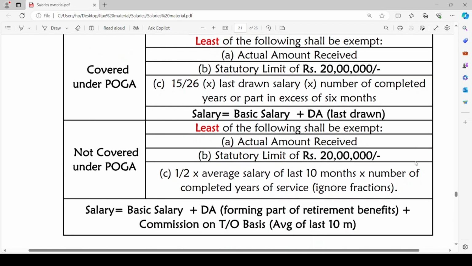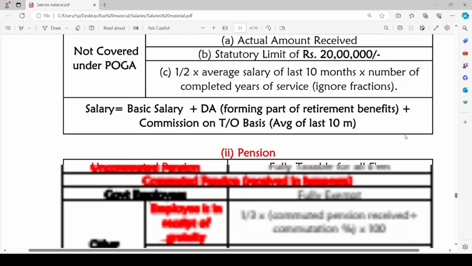Only if the employee has served for 1 year, it will be taken as 1 year. If he has served for any number of months less than 12 months, it will be ignored. Salary for this purpose will be basic salary plus dearness allowance forming part of retirement benefits plus commission on turnover basis, which is average of last 10 months.